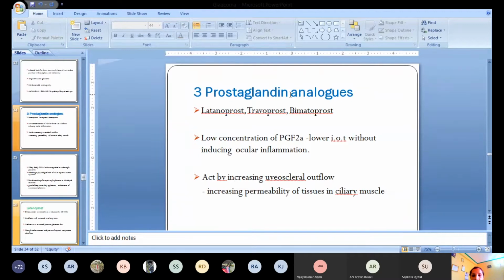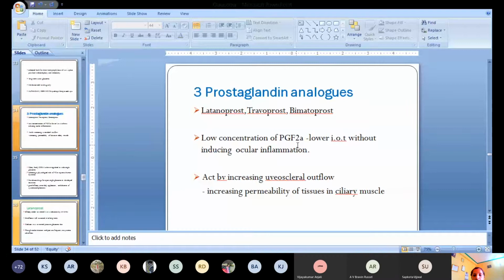Non-steroidal anti-inflammatory drugs act on this pathway. Prostaglandins are released in case of an inflammatory condition or any injury. This also provides protective factors. So we have the different prostaglandin analogs. These are the three different drugs we can use in a glaucoma patient.